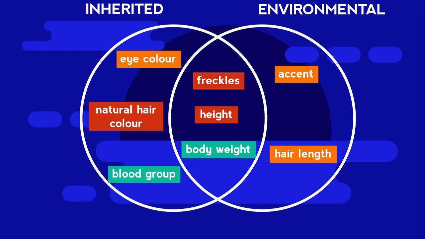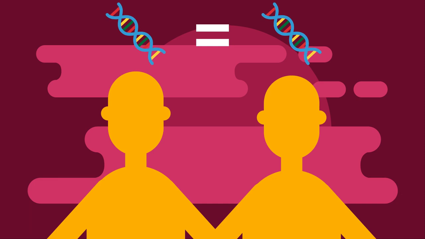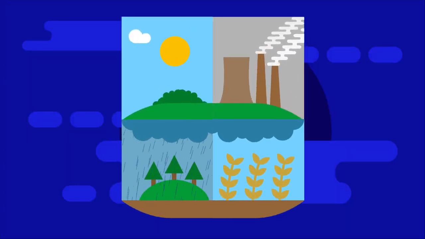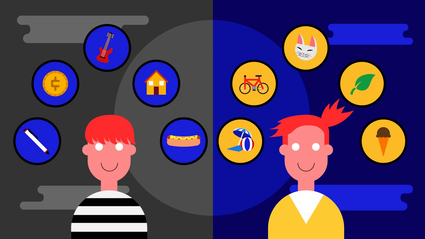The effect of genetics and the environment on characteristics has been researched using identical twins. Can you think why this is? Identical twins have identical DNA, so in theory should have identical characteristics. It follows that any differences between a pair of identical twins could be due to the influence of the environment on their characteristics. In fact, twins often grow up to have very different personalities and preferences beyond their physical similarities.